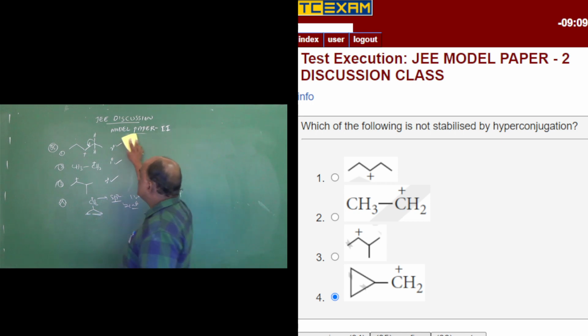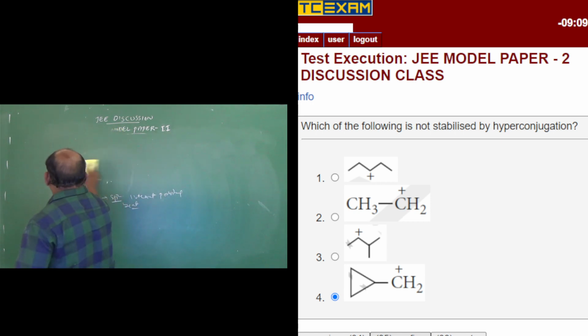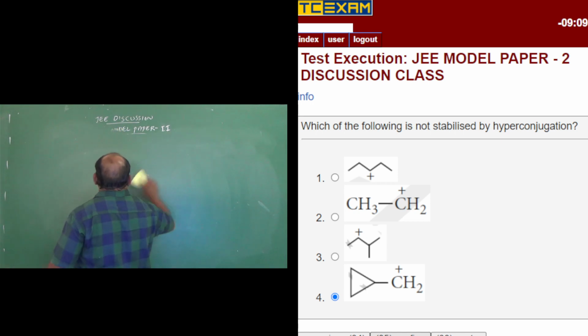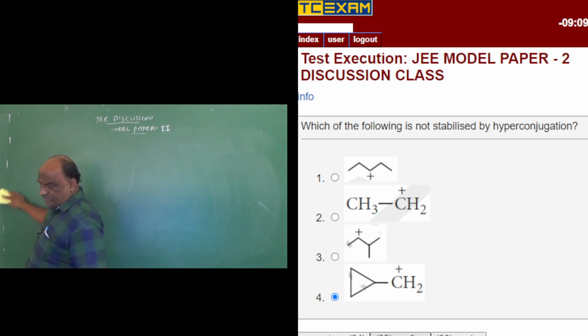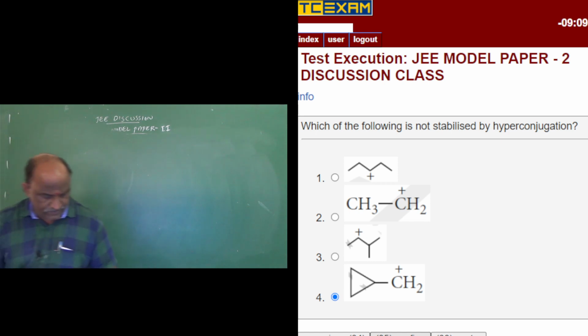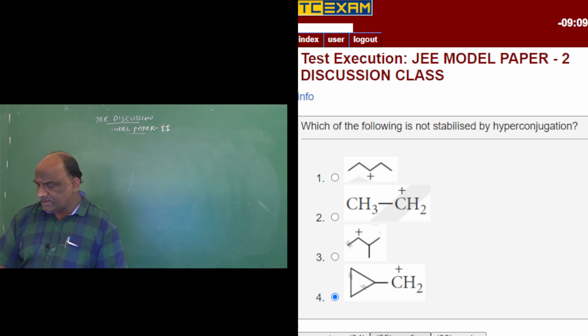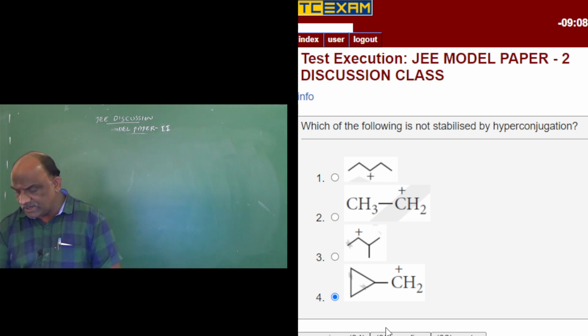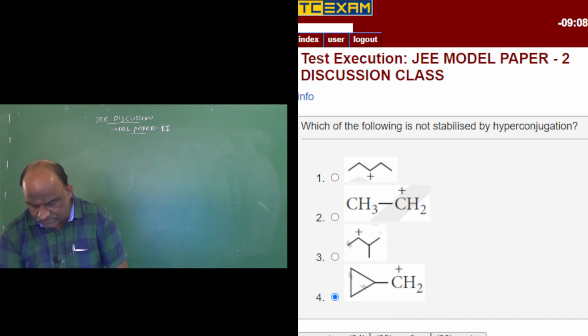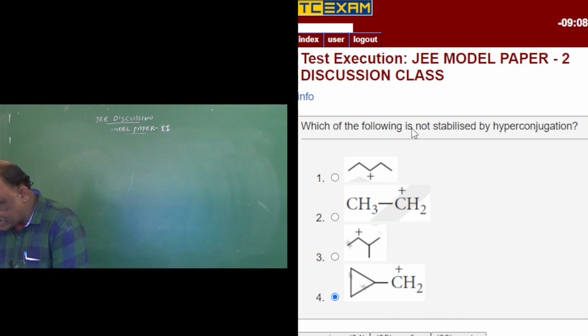This is not hyperconjugation. In general, hyperconjugation is not satisfied with this one. The first three will be satisfied with hyperconjugation. In the fourth example we also have the alpha hydrogen, but that fourth example is not so good.